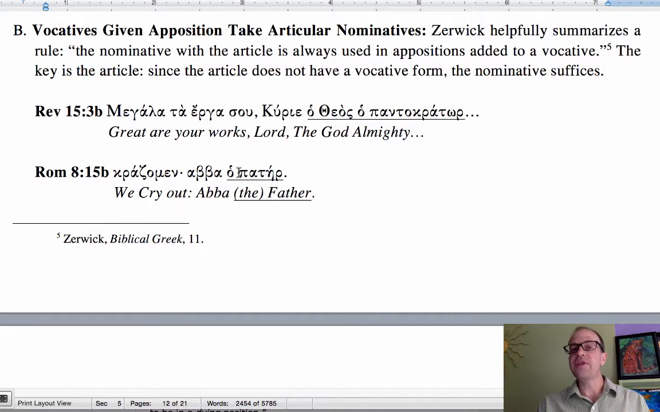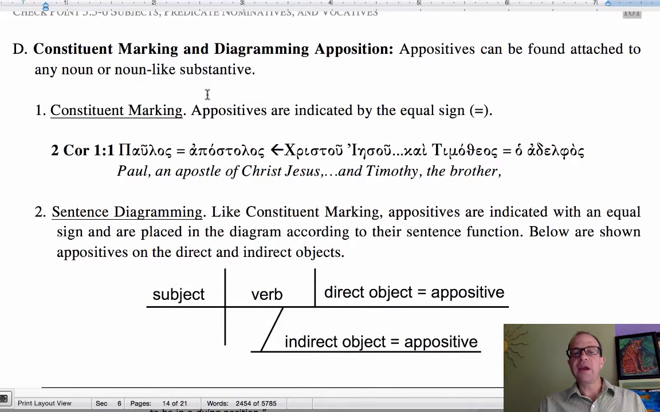When vocatives, or direct addresses, are given in apposition, the appositive will normally be a nominative that is articular, that is, that has an article. So here are some examples. For constituent marking of appositives, I use an equal sign. So when you're marking up a sentence and you see something that looks like an appositive, that is, a noun abutted behind another noun further explaining it, use an equal sign, and that'll help you to translate the sentence.